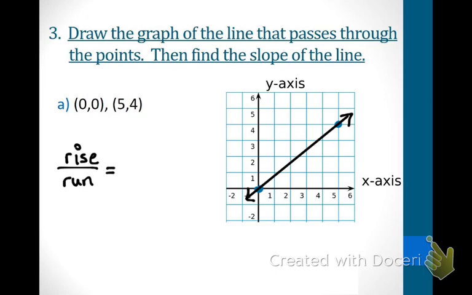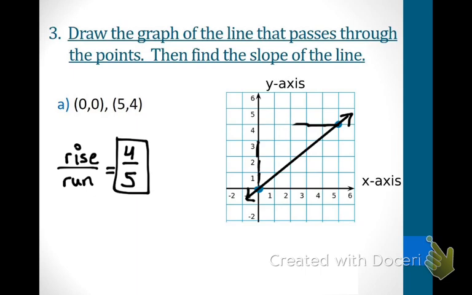As I was walking around, I saw a lot of great answers. I'm going to do my rise first. So I'm going to go ahead and go up. 1, 2, 3, 4. How many of you got that your rise was a 4? And then the run, how many was that? 1, 2, 3, 4, 5. Can 4/5 be reduced? No, it cannot. So your answer is 4/5.